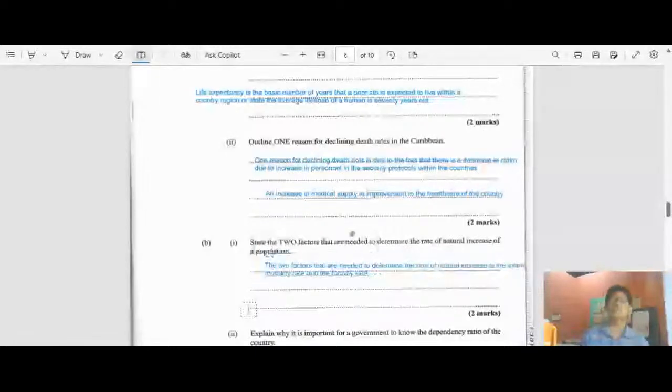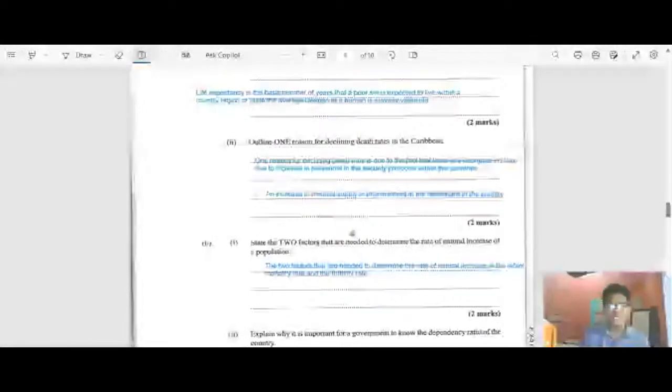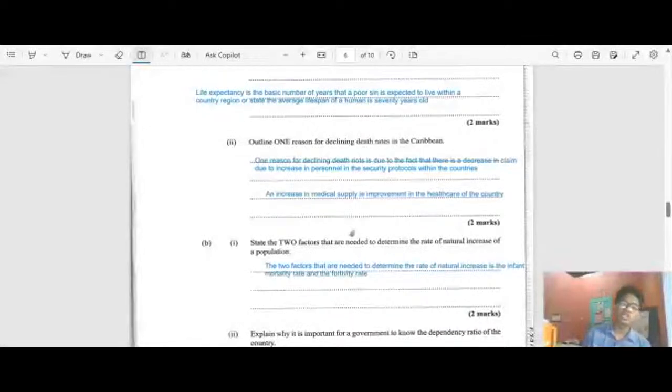The infant mortality rate is the number of babies that survive the reproductive procedures. For example, some parents might consider the issue of abortion. This is a big issue not only within the Caribbean, it's generally an issue around the world. So the infant mortality rate and natural increase is basically the growing or production of populations or children within a country.